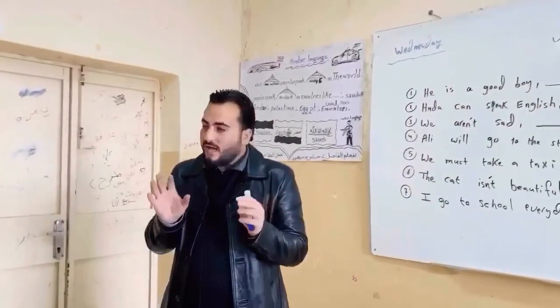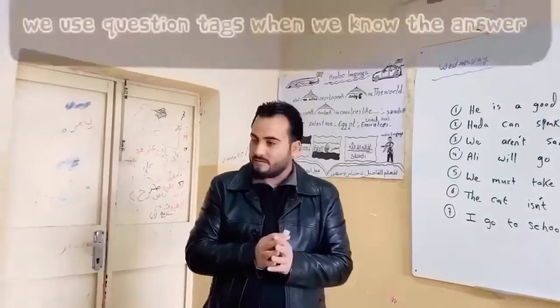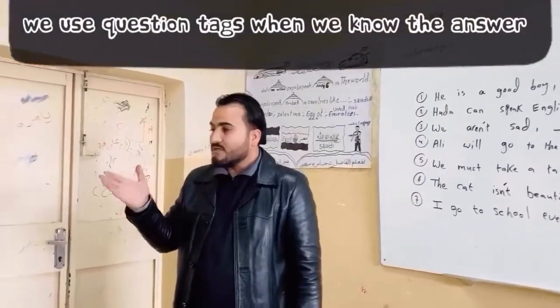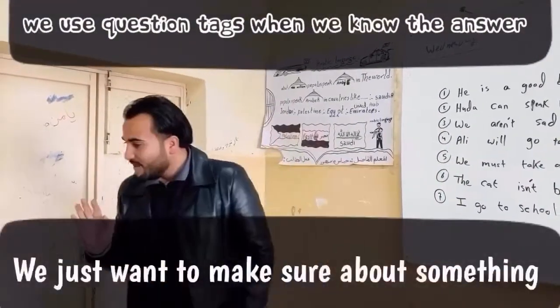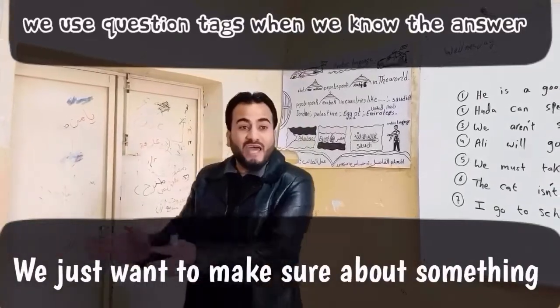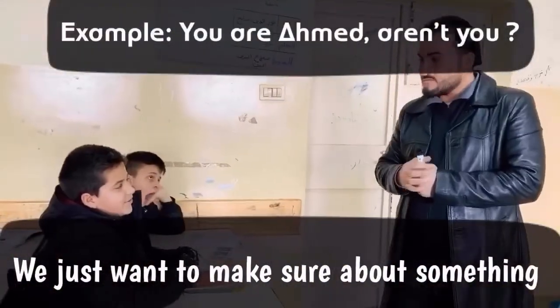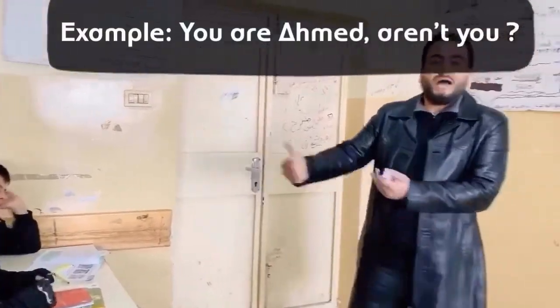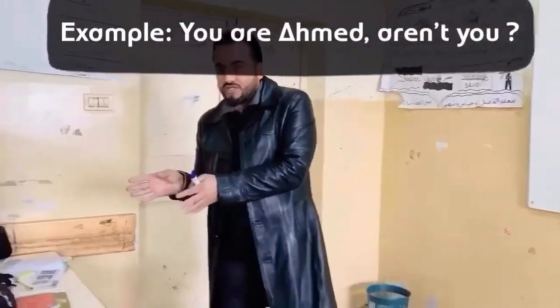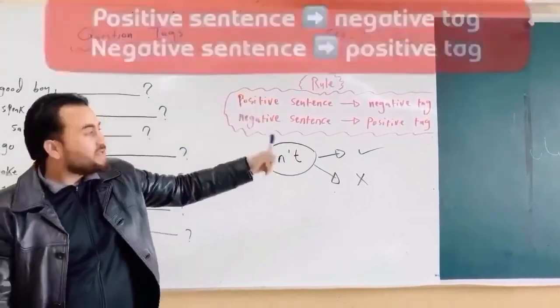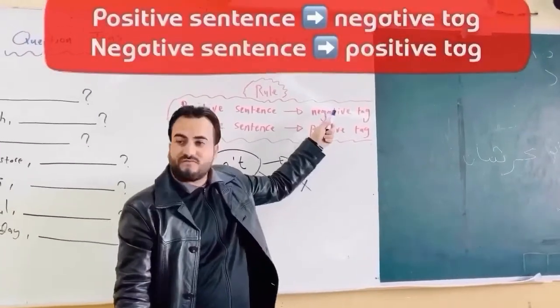Listen, how do we make a question tag? This is Ahmed. I know he is Ahmed. You are Ahmed. I'm giving the answer. I'm answering. Aren't you? Yes. So I know he is Ahmed. This is the question. This is the tag. So here, a positive sentence, no negation. The tag is negative.